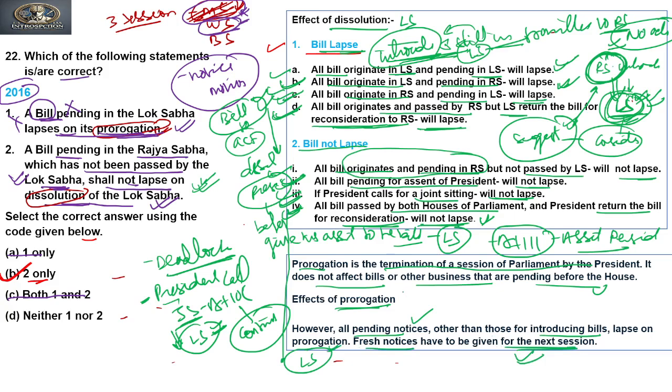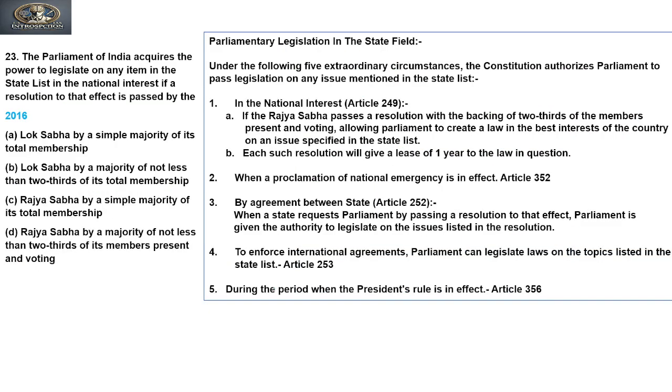So prorogation is basically the ending of the whole session without dissolving the Lok Sabha. This is prorogation. Is it clear? Let's move to the next question.